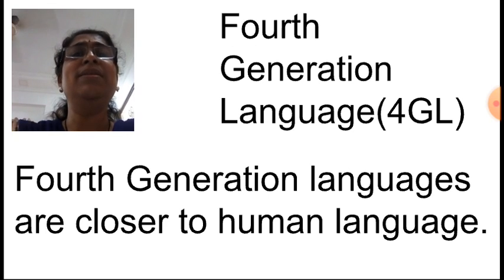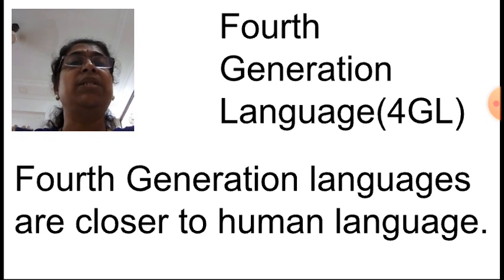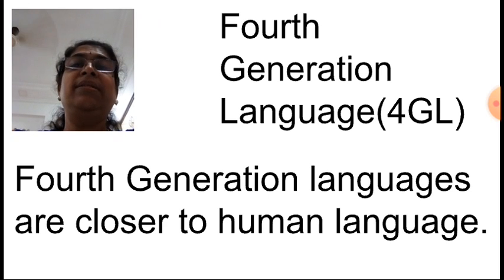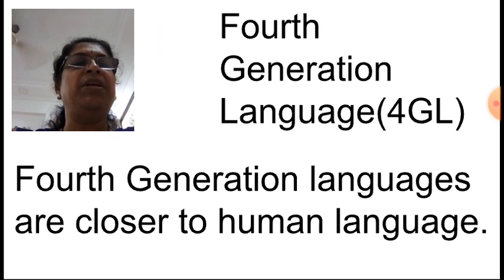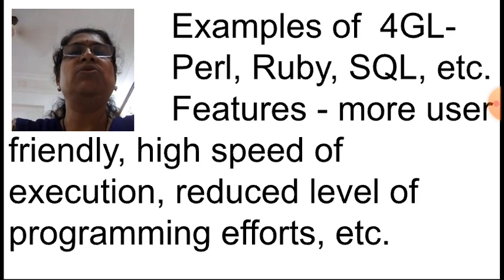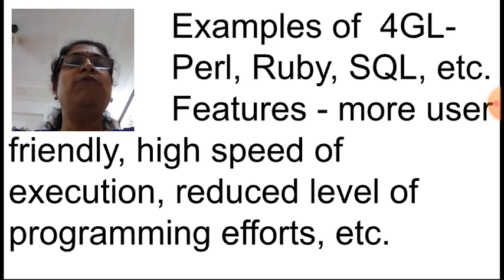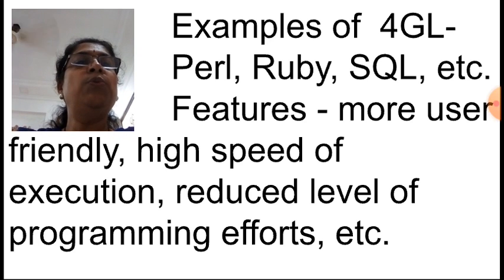Now because of all this, there was an urge or a need to develop a new language, and the new language came into existence, that is fourth generation language, it is 4GL. It was much closer to human language. The statements written in this language are much nearer to the human language, that is English language. Examples of fourth generation language are Perl, Ruby, SQL, etc.